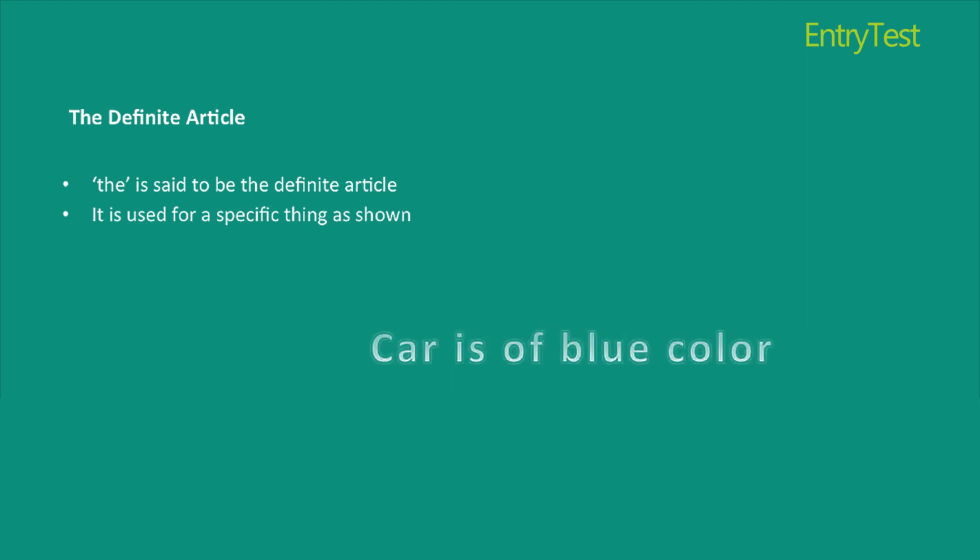For example, if I write the car is of blue color, I mean a particular car about which we are talking. Supposing I and you are talking, and I say the car is of blue color, this means that you also know which car is being talked about, and I also know. So both of us are aware of the car. So I'll say the car is of blue color.